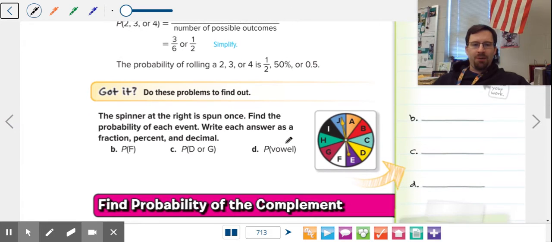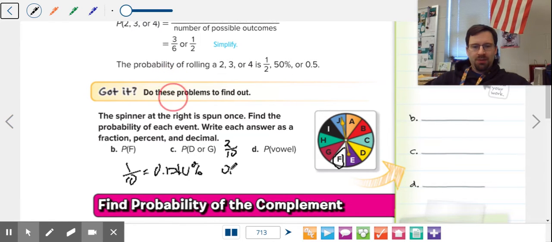Next, we have this spinner. On the spinner, there are 1, 2, 3, 4, 5, 6, 7, 8, 9, 10 options, 10 letters, a bunch of different colors. What's the probability of an F? There's one F out of 10 options, as a decimal, as a percent. What about D or G? When you have ors, that means you're going to add your answers together. There's one D, there's one G, so 2 out of 10. As a decimal that is 0.2, and as a percent it is 20%.